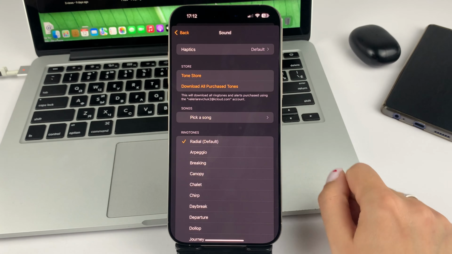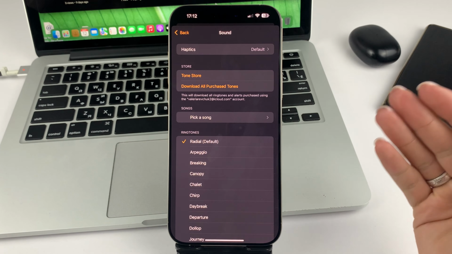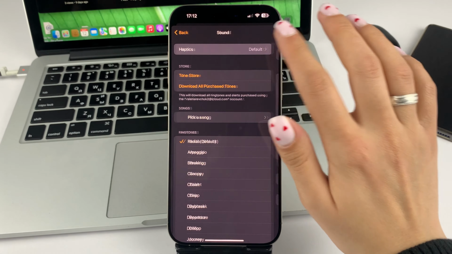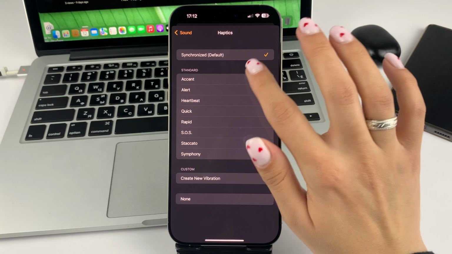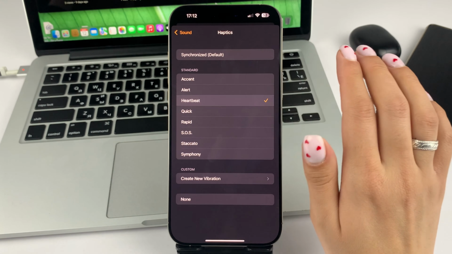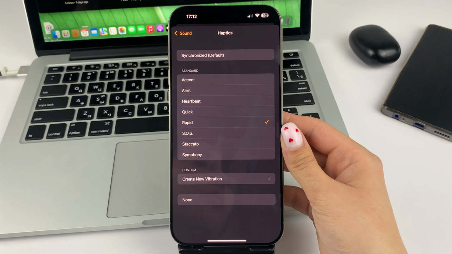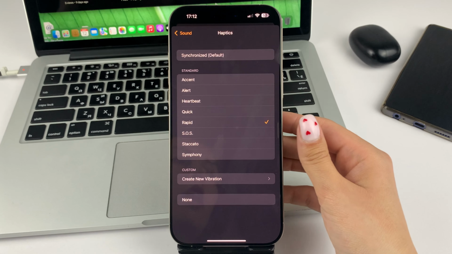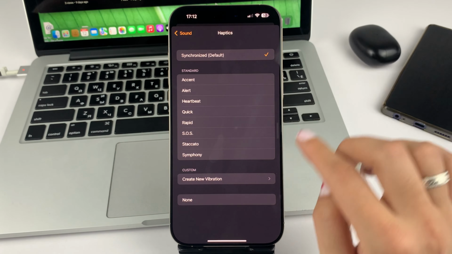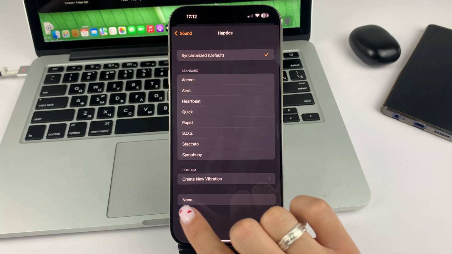So look friends, the first thing you can change is the vibration. Click on that at the top. And you'll have several different vibration options, which you can feel when you hold your iPhone in your hands. You can also turn off the vibration as needed by tapping right here.